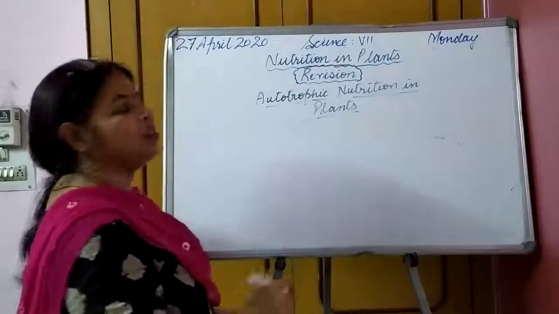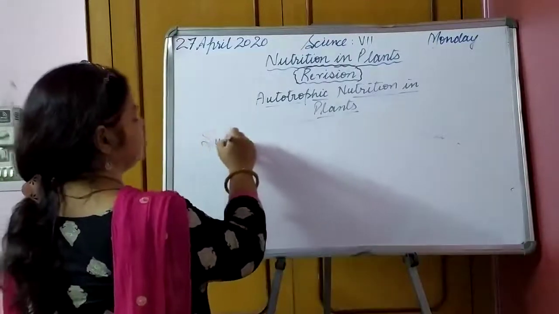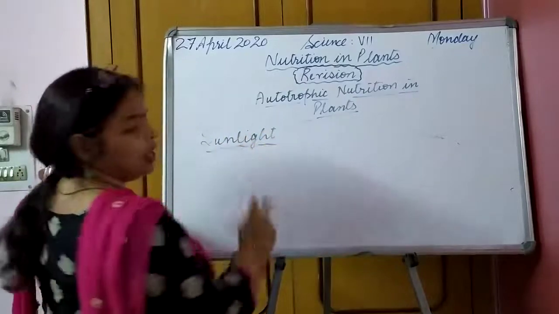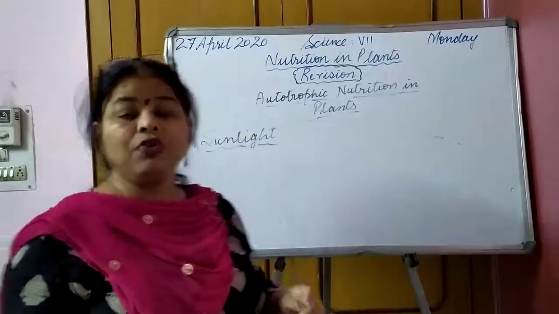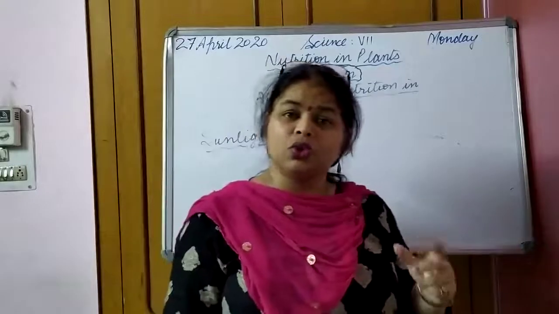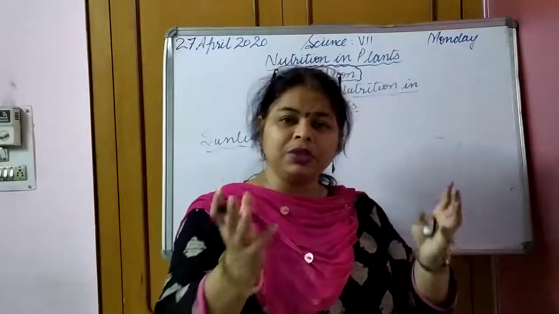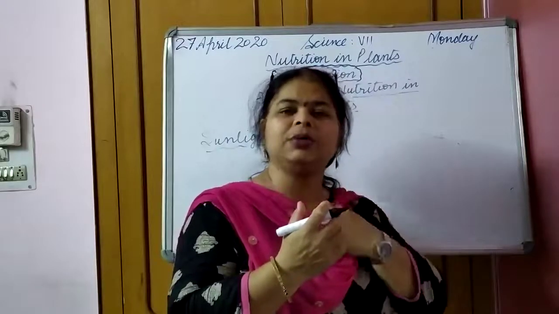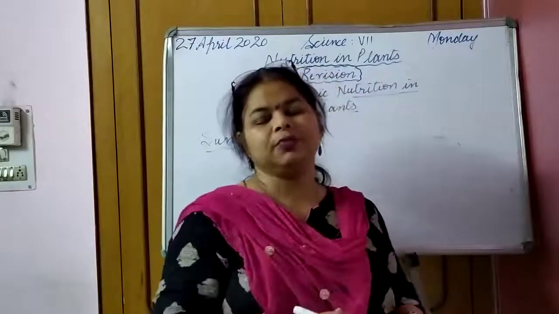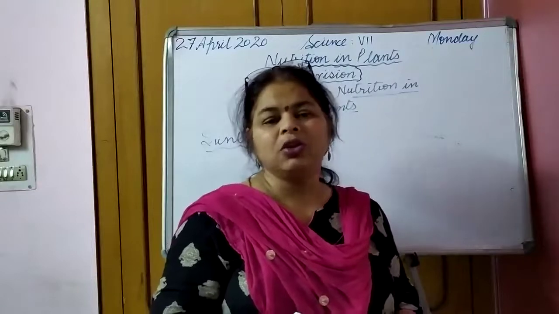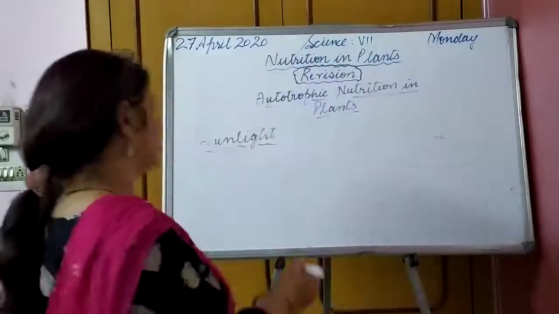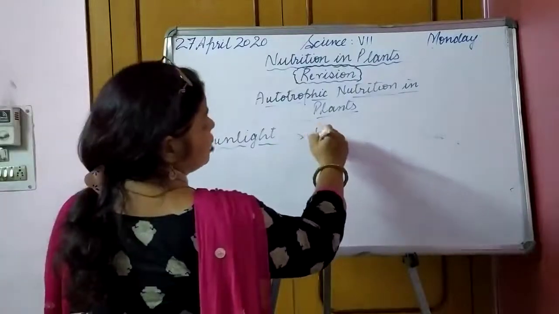Then comes sunlight. Chlorophyll captures solar energy, meaning it traps solar energy from sunlight so that it can be used in photosynthesis.